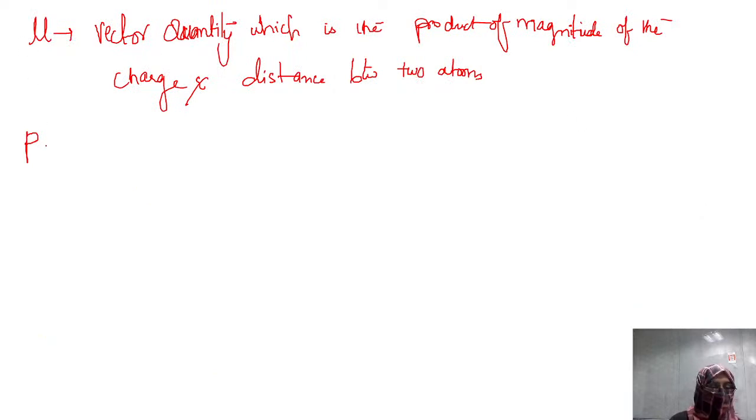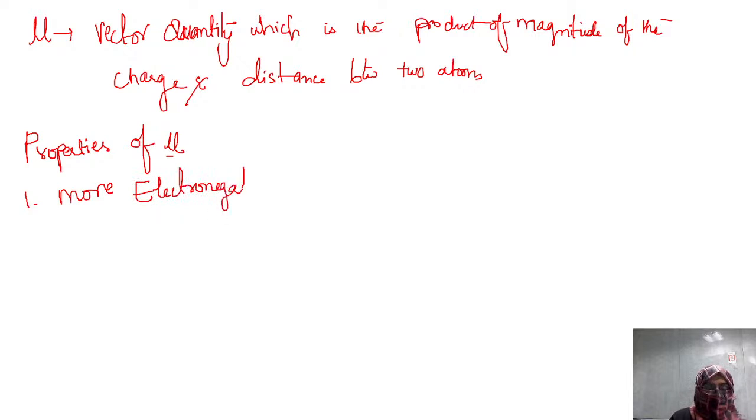Let's go back to the properties of dipole moment, which is an asked question, and there are high chances of questions from this. Mu is dipole moment, I'm writing the short form here. First, the more electronegative the element is, the more it will attract the electron toward itself. That means it will get more charge. If it has more charge, it acts more ionic.